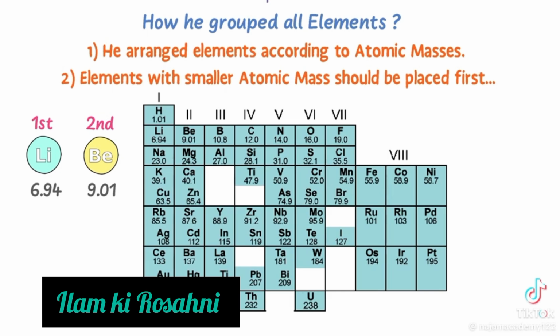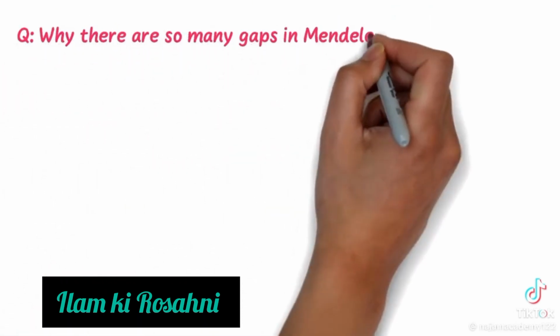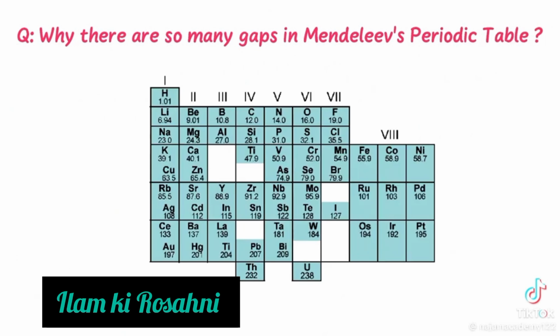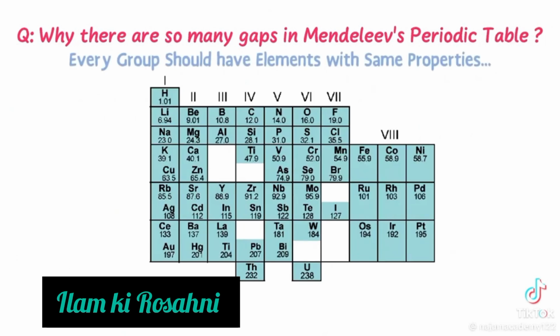Now, let me teach you some conceptual questions. Why did Mendeleev arrange the periodic table with so many gaps in it? Well, he ensured that in every group, all elements should be placed with the same properties. Now, when he arrived at arsenic, he wanted to put arsenic below aluminium. But wait a minute. He observed that the properties of arsenic are different from aluminium. So he left a gap.